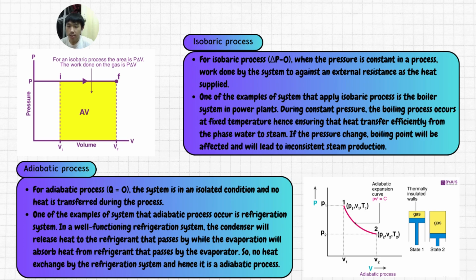Under an adiabatic process, the system is in an isolated condition and no heat is transferred during the process. One example of a system where the adiabatic process occurs is the refrigeration system. In a well-functioning refrigeration system, the condenser will release heat to the refrigerant that passes by, while the evaporator will absorb heat from the refrigerant that passes by the evaporator. So no heat exchange by the refrigeration system, and hence it is an adiabatic process.